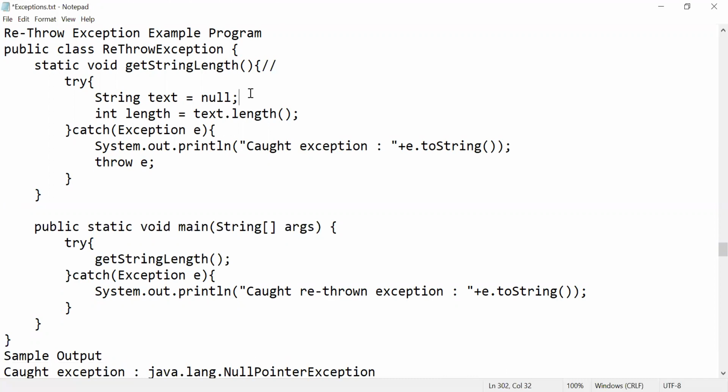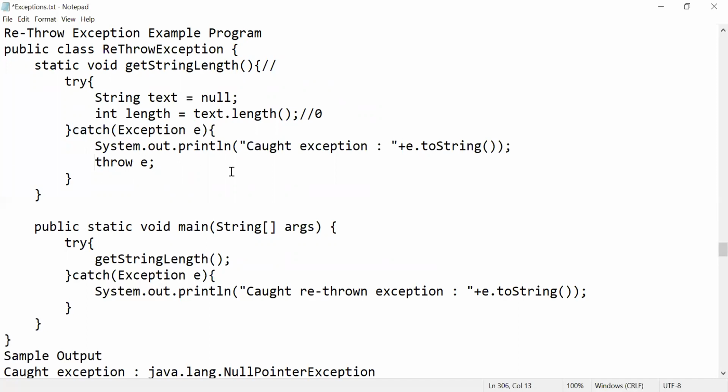Right now, what is my string length? The string text is null. Now what is the length? Whenever the string text is null, it is a null pointer, right? So the length will become 0, right? Whenever the length becomes that, there is an exception. What exception did we get? A null pointer exception.